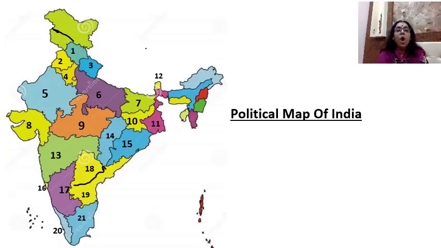So, you all are thorough with the numbers from 1 to 21. In today's class, we will learn the names and capitals of the states that are located in the eastern part of India. That means eastern states. We are going to learn how to locate the eastern states on the outline map of India.